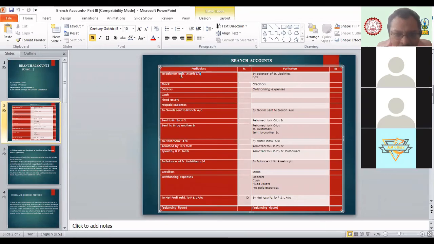On the debit side, we have a record of all opening balances of assets: stock, debtors, cash, fixed assets, prepaid.